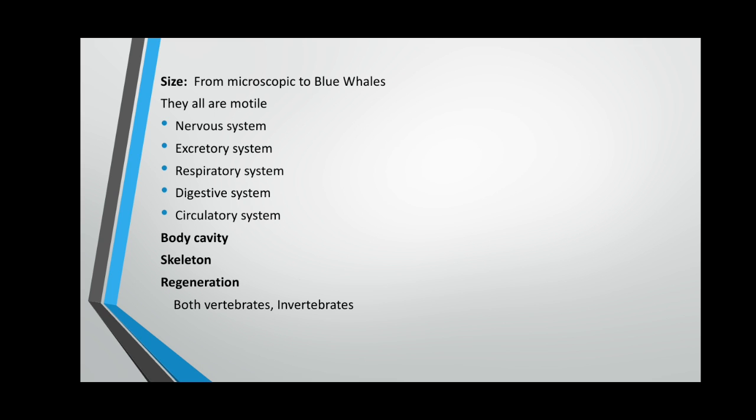Their body cavity may be acoelomate, pseudocoelomate, or coelomate. Their digestive system differs in different groups of organisms. For example, there are some animals which may have no definite digestive system, that is, the sponges.